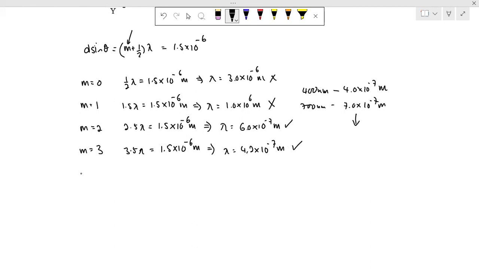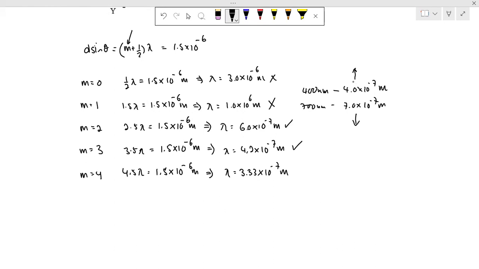And then we substitute the next value, m equals to 4. So lambda will be 3.33 times 10 to the power minus 7. So this now lies outside the visible spectrum. It's actually smaller than the lower limit.